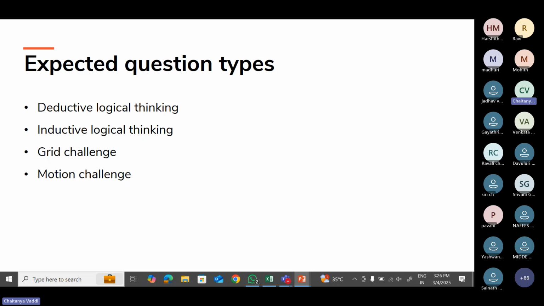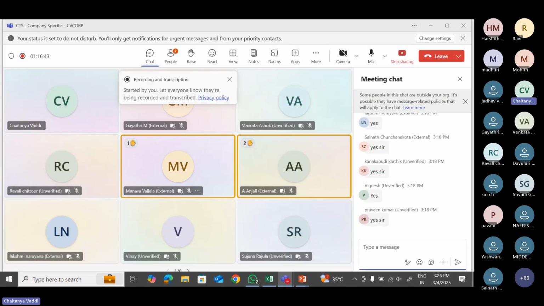Before getting into this gamified aptitude, if you have any doubts regarding this pattern, you may post them in the chat box. I'll answer the questions, and after that we'll go with the gamified aptitude. You should be clear about how many questions will be given in quantitative aptitude: 30 questions in 30 minutes. It's an adaptive test, with no negative marking.